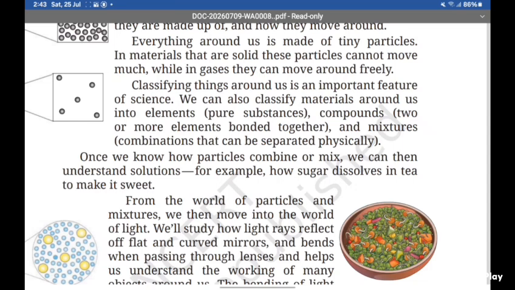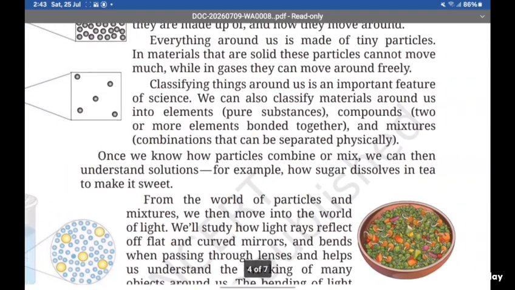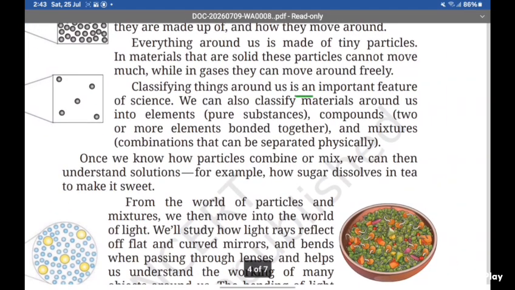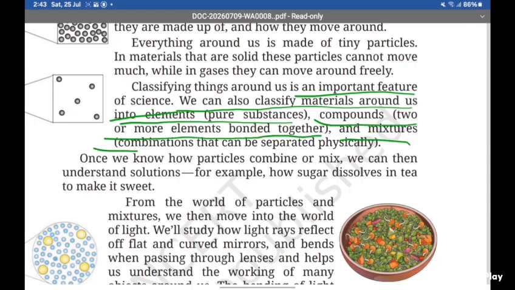Everything around us is made of tiny particles. In materials that are solid, these particles cannot move much, while in gases they can move around freely. Classifying things around us is an important feature of science. We can also classify materials around us into elements, pure substances, compounds, two or more elements bonded together, and mixtures, a combination that can be separated physically, like this.